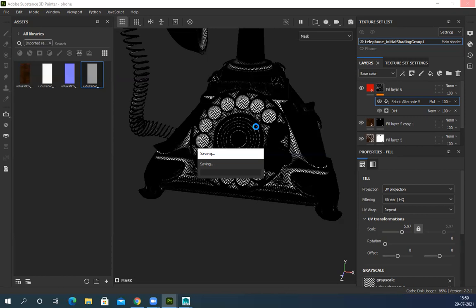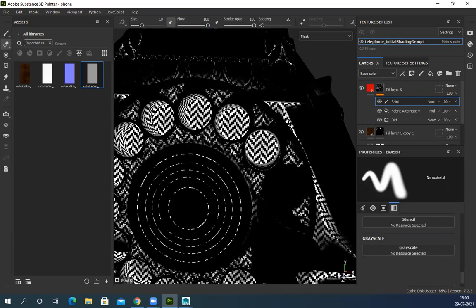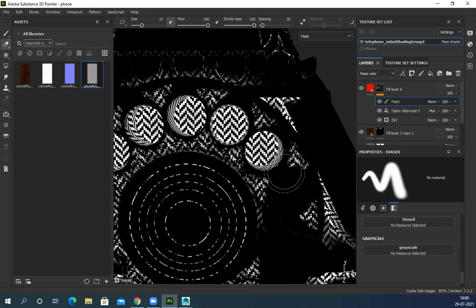One thing you need to understand: in Photoshop, you can do almost everything in every layer. But in Substance, in one layer, you can do only one thing. That is the main difference. In each individual layer, for one effect, if you're adding this pattern, that layer is only for that effect. You cannot do anything else on that layer. To modify it, you have to add one more layer. Suppose I want to modify it, so I have to add one more paint on top of it, and suppose I want to remove it from here. So, paint.